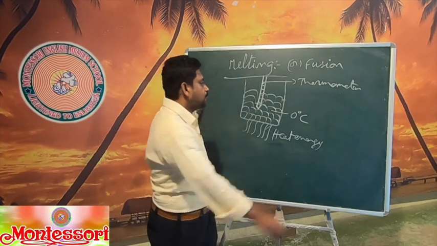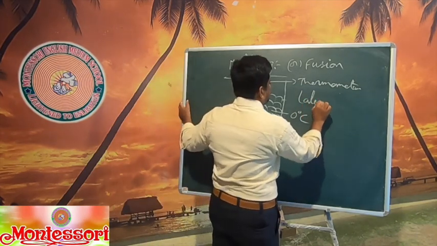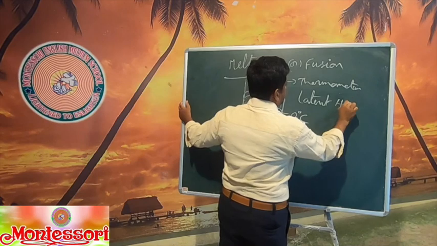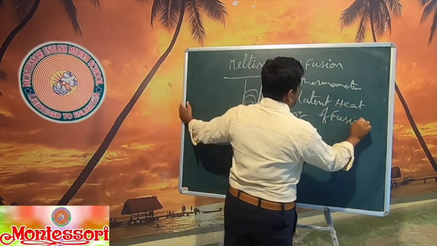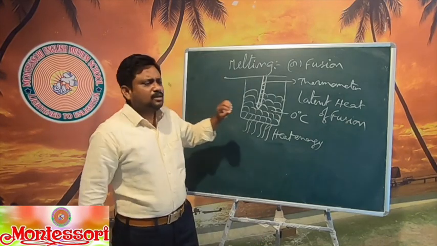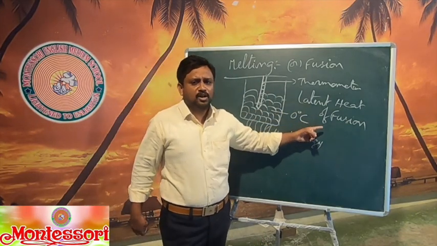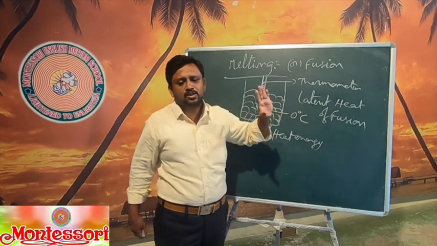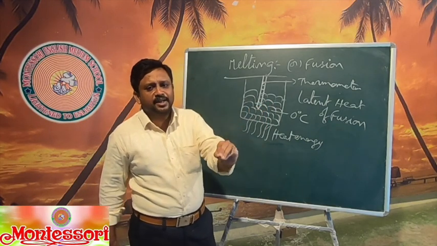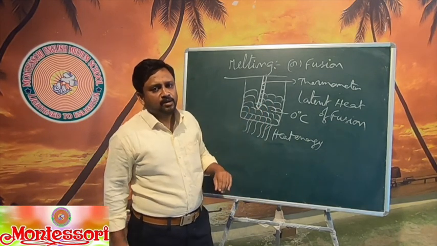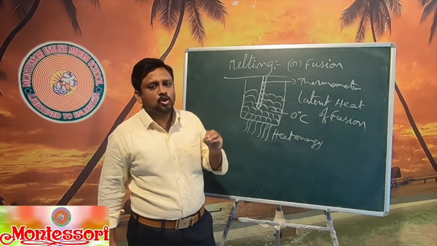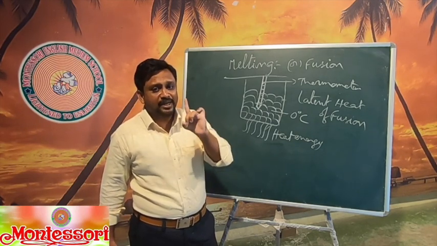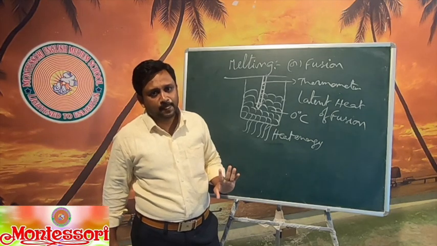Simply, latent heat of fusion means the amount of heat energy required to convert a substance from solid to liquid at constant temperature.